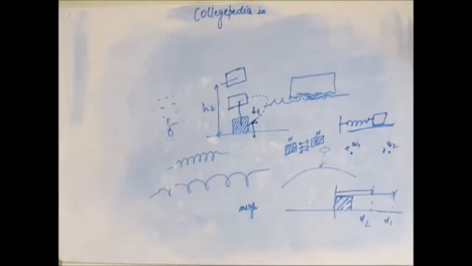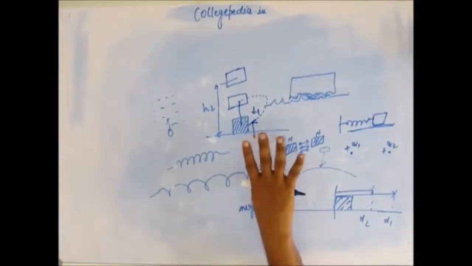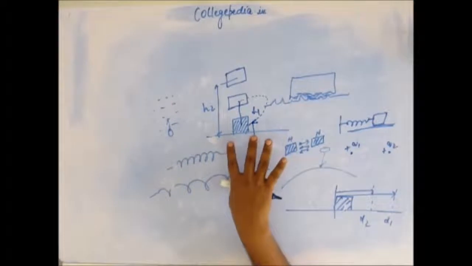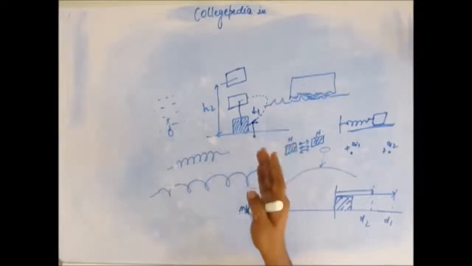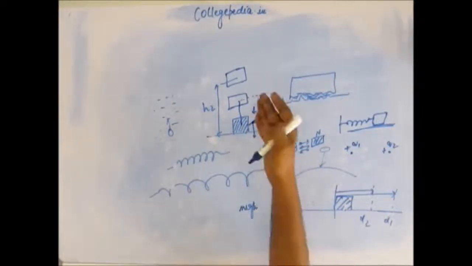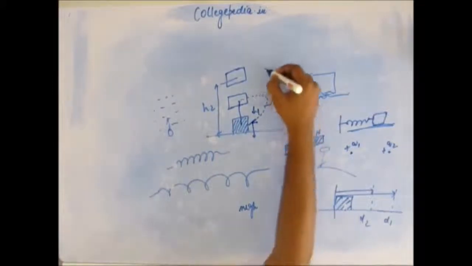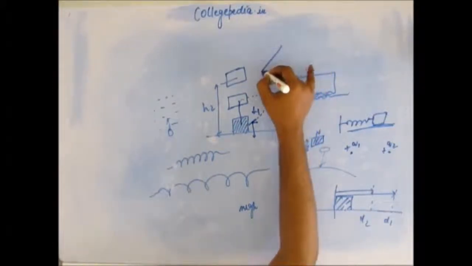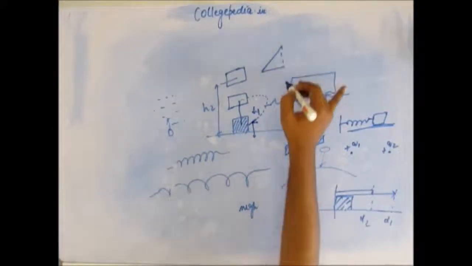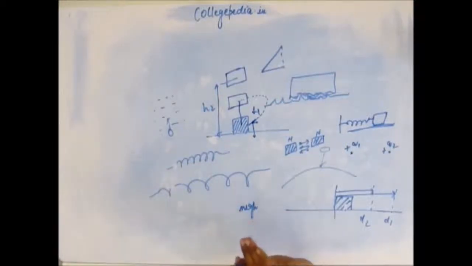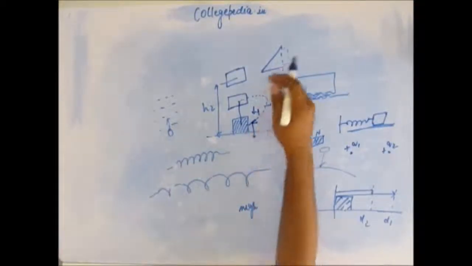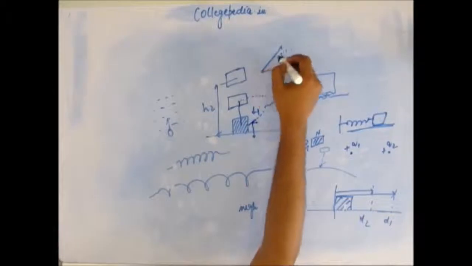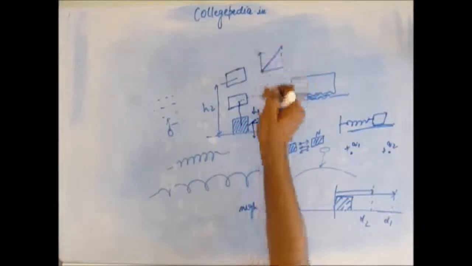So there will be no work done by us actually to move this block towards the right. Work will be done only to lift it up. So even if it is going on a curved path like this, there is no work required for this block to move towards the right. The work would be required for this block to move upward.